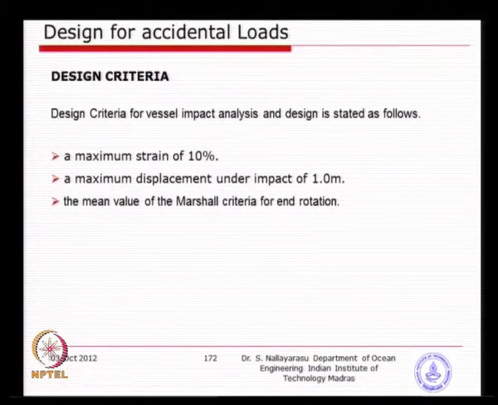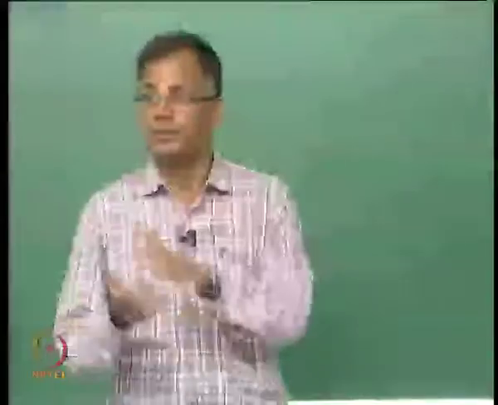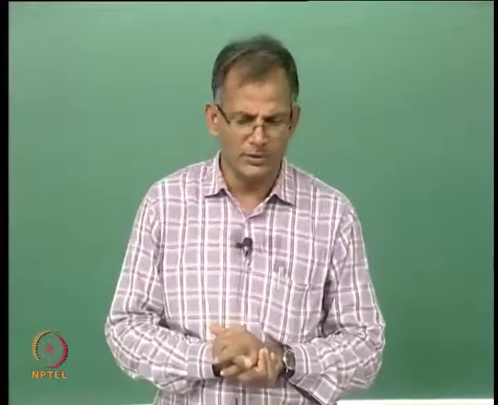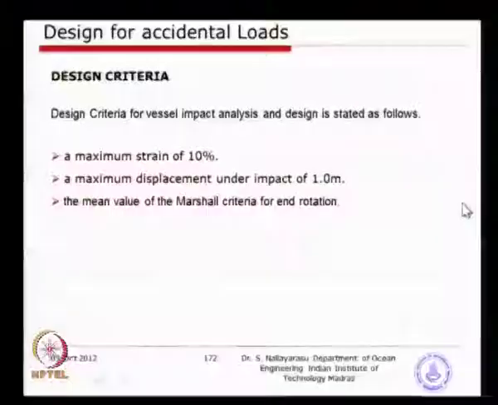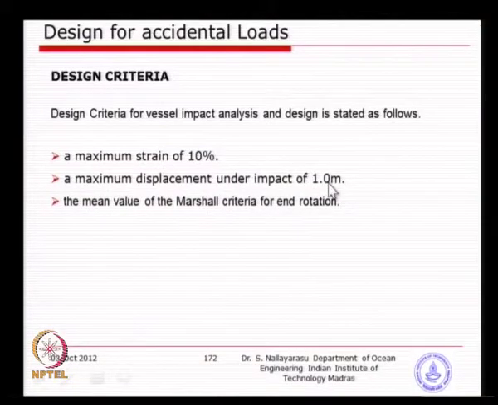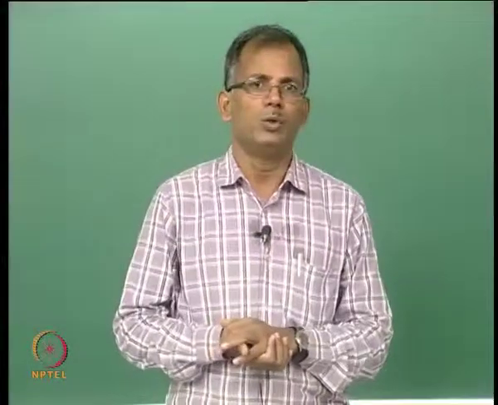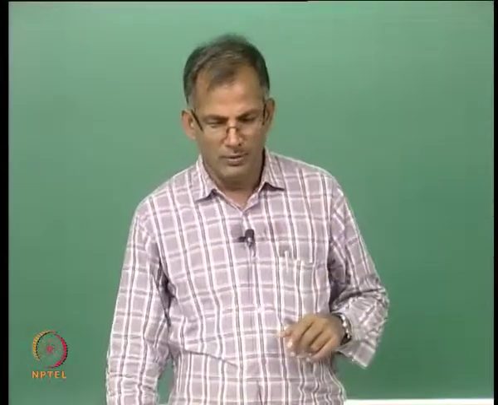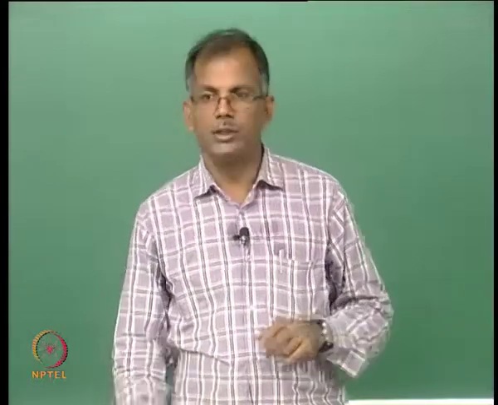The design criteria finally recommended by API is basically a maximum strain of 10%, which is what we were looking at earlier, where 4% was there. Maximum displacement under impact is 1 meter, and the mean value of Marshall's criteria for the rotation is to be calculated. So, you use that maximum strain of 10%, calculate the strain using the geometrically admissible relationship theta equal to square root of 2 epsilon, and find out what the Marshall's criteria limitation will be.